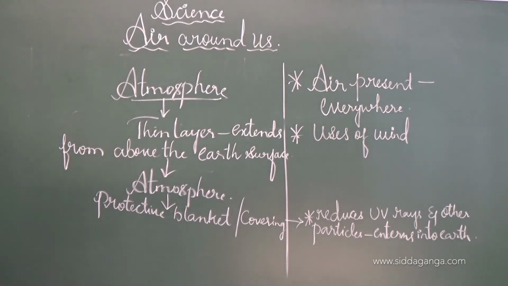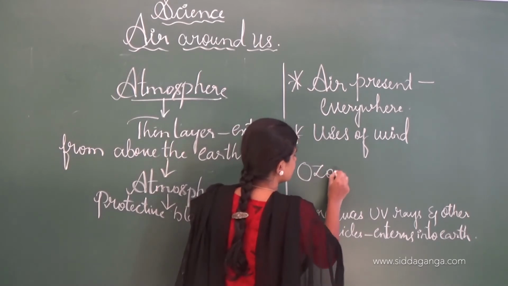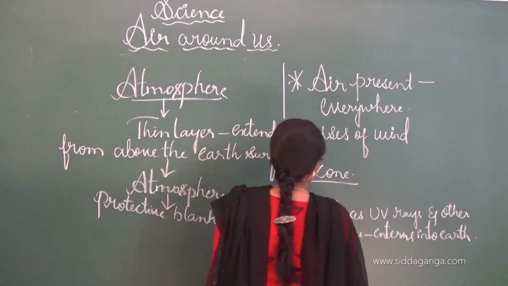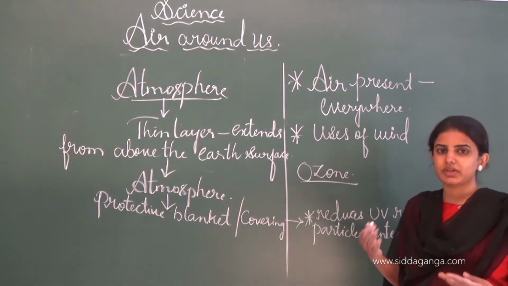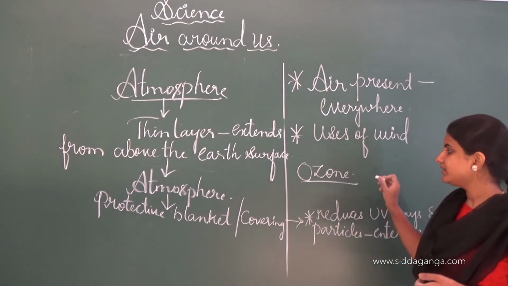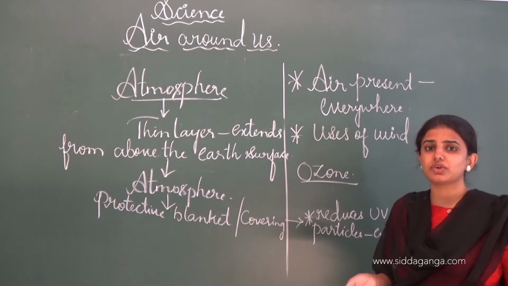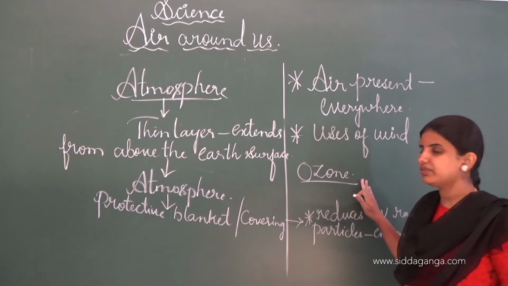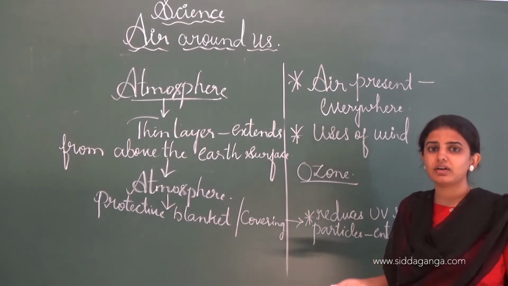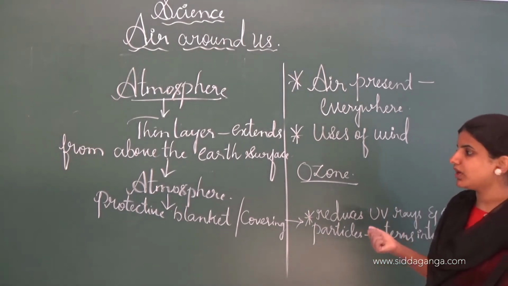And see, we all know the ozone layer. Ozone is a very protective layer which helps to reduce the ultraviolet radiation coming from the sun to the earth. These ultraviolet rays sometimes cause skin cancer and many disorders and diseases, so this ozone layer is helpful for us and for all living organisms as a protective blanket. And this is all about the atmosphere.